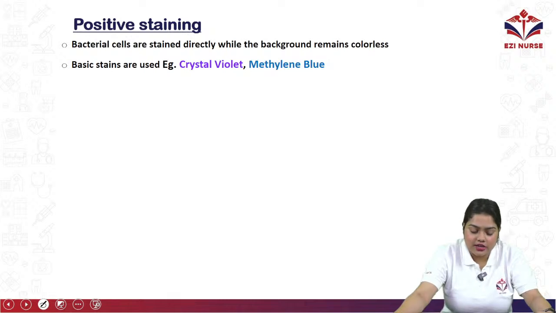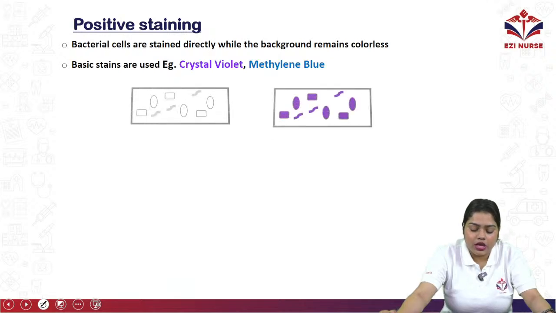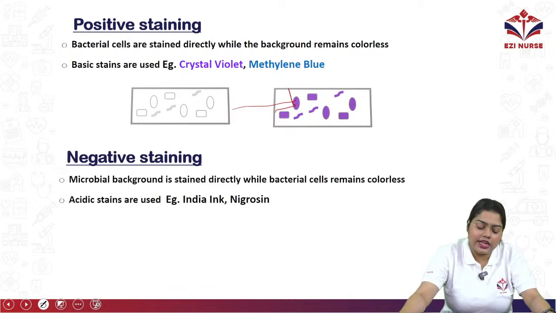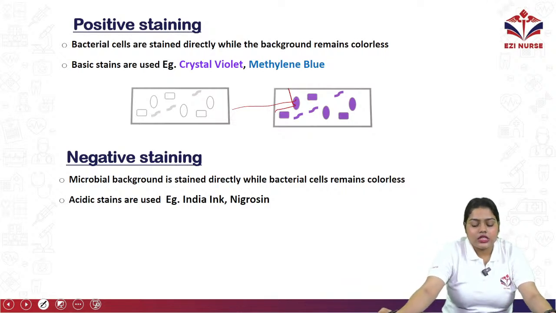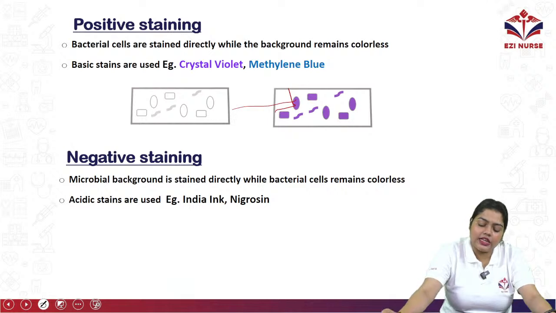Positive staining. Okay, so the bacterial cells are stained directly while the background remains colorless. Examples are crystal violet and methylene blue. Okay, you can see over here the change of the positive staining. Then negative staining, in which the microbial background is stained while the bacterial cells remain colorless. The acidic stains used are India ink and nigrosin.